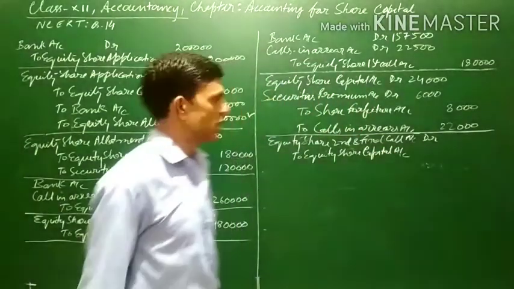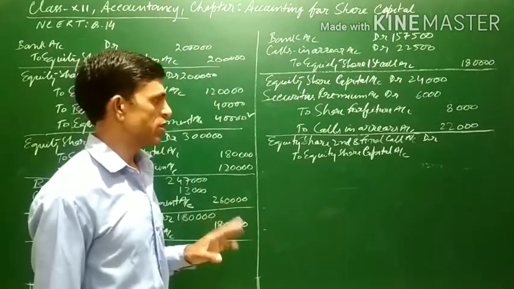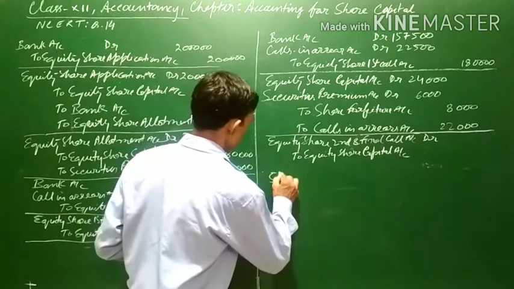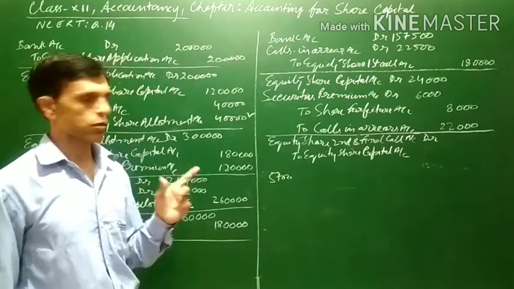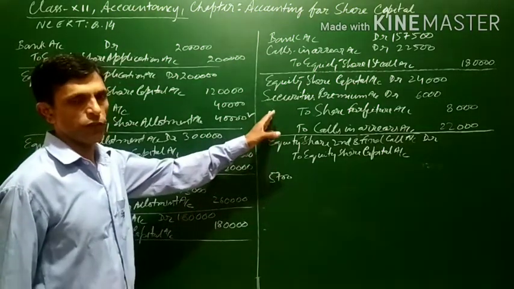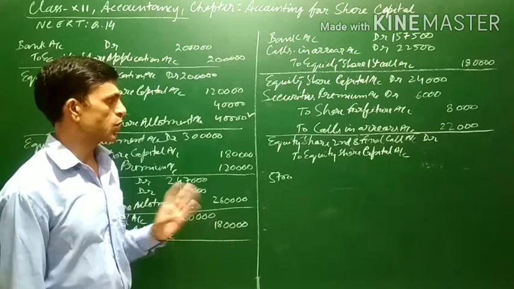Now these 300 shares have already been forfeited, so no more calling will be done on the 300 shares. Now calling will be done only for 5,700 shares, because 300 shares of Rohit have been forfeited, so he is no more a shareholder, and any amount will not be called from him.